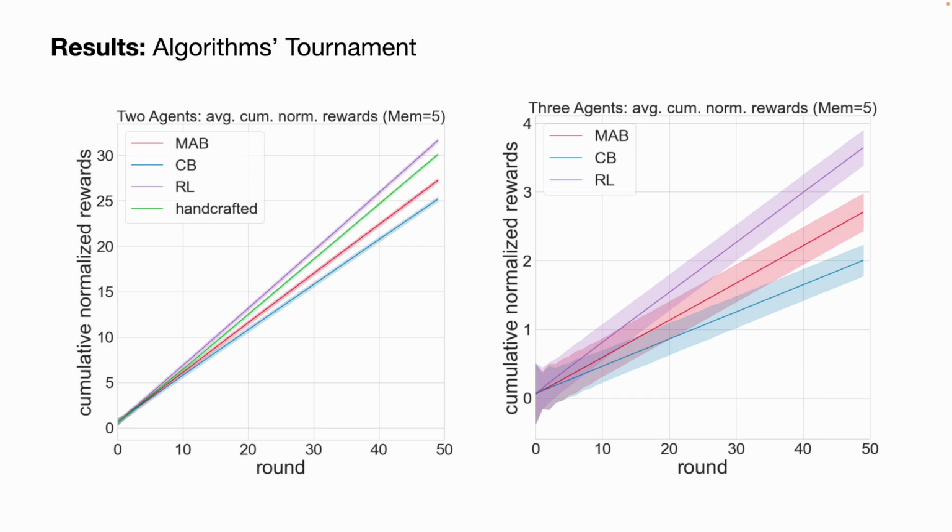In the two-agent scenario, we observe that reinforcement learning is the best performing agent when playing in opponent-agnostic scenarios like these. So when you do not know who your opponents are, your best bet would be the reinforcement learning agent, because it learns how best to deal with the scenario.